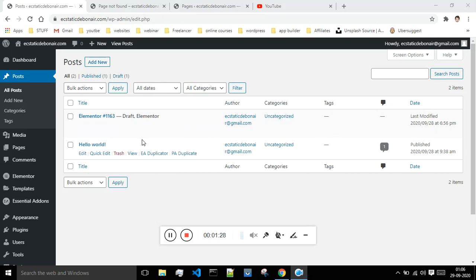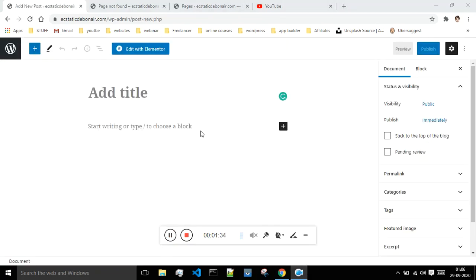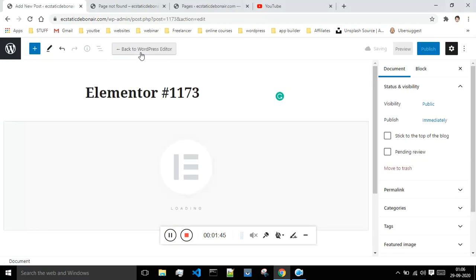Let me just show you how to write a post. Click on this Add New. Once you click on Add New, this is the page where you can write your post. You can do one thing: you can say Edit with Elementor. This will actually make your work really very easy and simple. I will be working with Elementor.